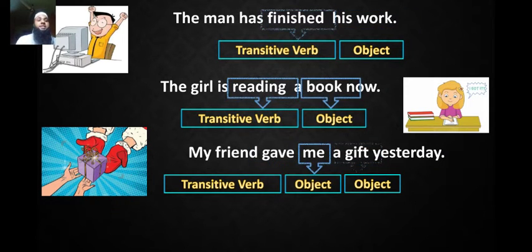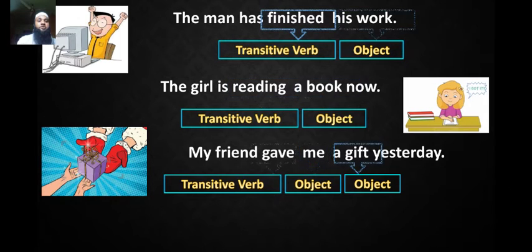Direct object is mainly about a thing, and indirect object is about person. অর্থাৎ ডিরেক্ট অবজেক্ট হলো বস্তুকে বোঝায় এবং ইনডিরেক্ট অবজেক্ট ব্যক্তিকে বোঝায়। So here a gift is a direct object and me is indirect object.